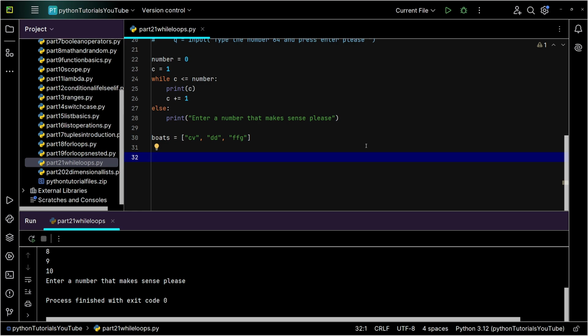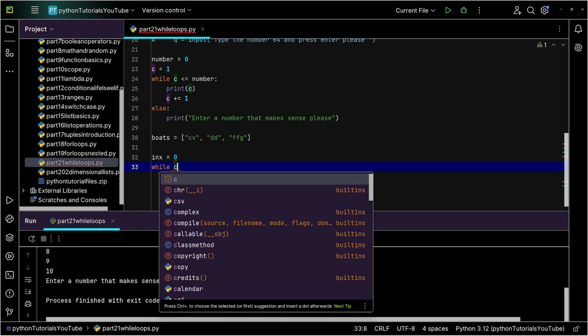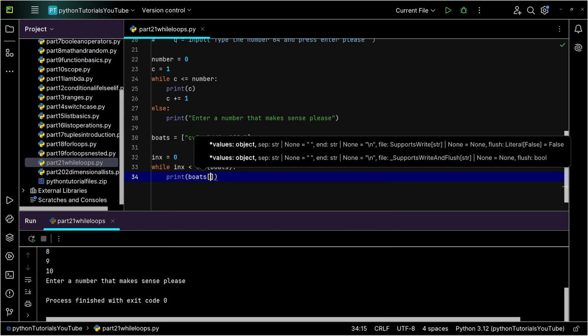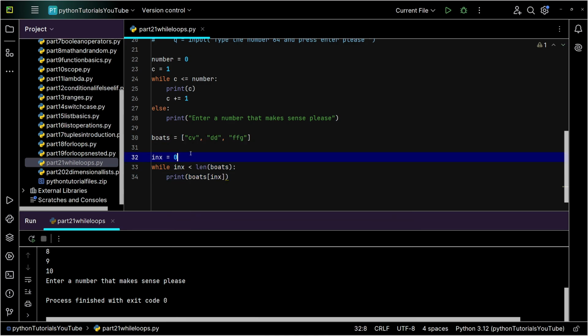This is a little bit messier. So I'm going to create myself a variable called index, which is going to be my index. And I'm going to say while index is less than how many items are inside boats. Warning, warning, warning. Be very careful with this. So now I'm going to print the item, boats of index, which simply means we're going to iterate through each item in the boats list one at a time. Again, item 0, go up by 1, item 1, item 2, until we hit the end.